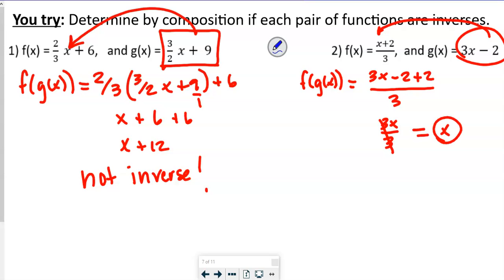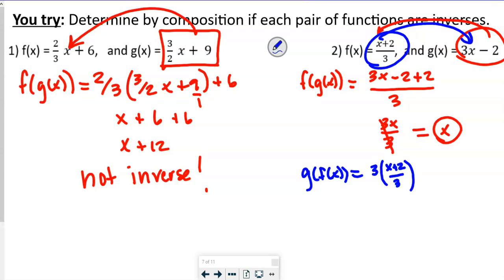Okay, let's check it the other way. Let's now do g of f of x. Okay, so now this time we're putting this in for that x, right? So we're going to say 3 times x plus 2 over 3, and then we're going to subtract the 2.